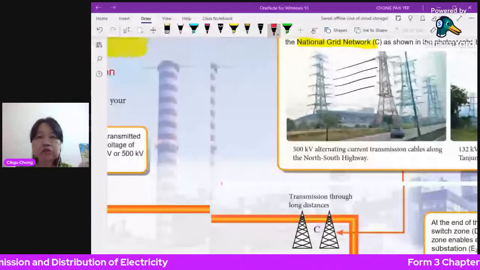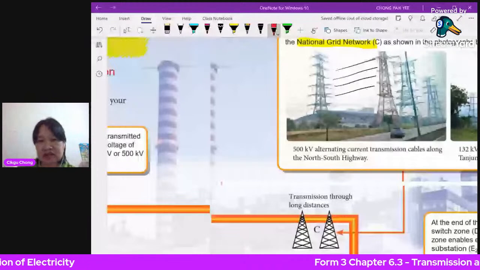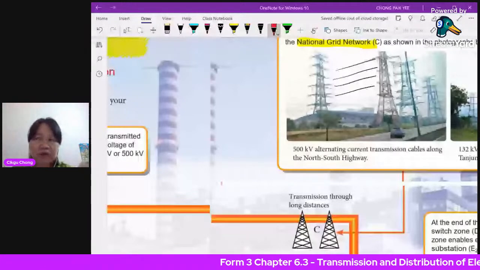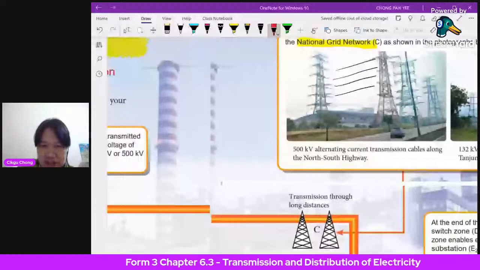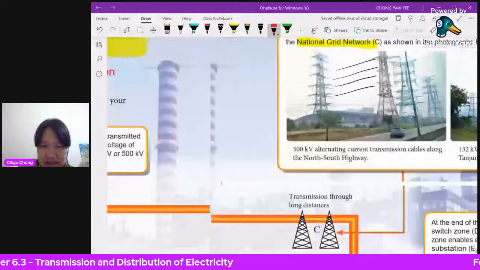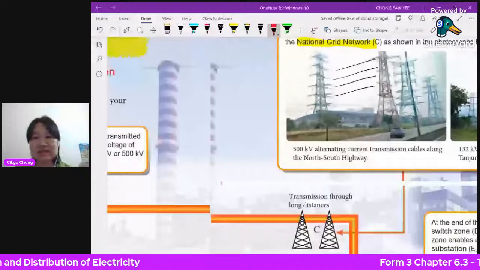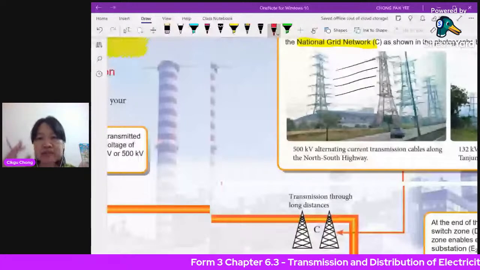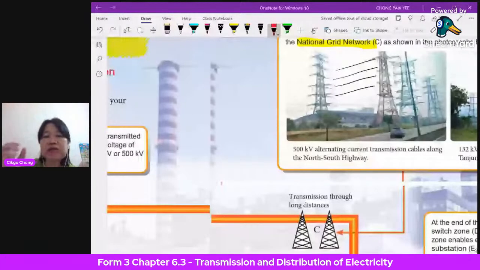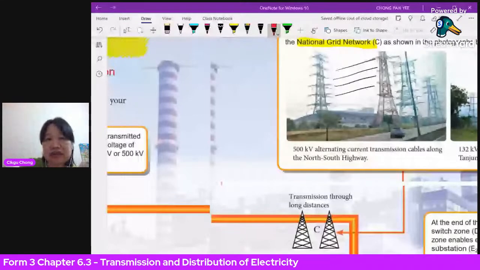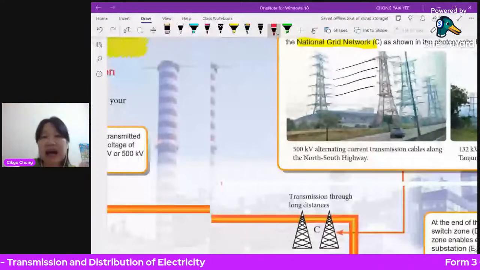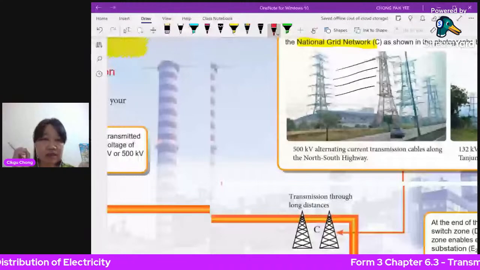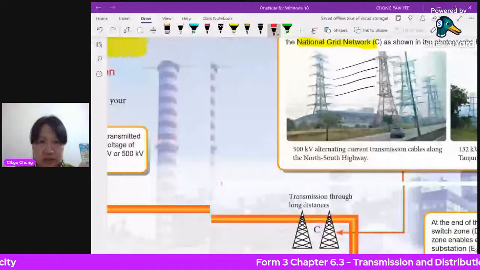I'm sure you have seen along your way, maybe Lahat or Jelapang, this kind of station. You see a main substation at the roadside, one big building, TNB. This is a main substation. At every city, you have a main substation. What happens at the main substation is they will convert that electricity, which is at high voltage, 275 kilovolts, and step it down to a lower voltage.